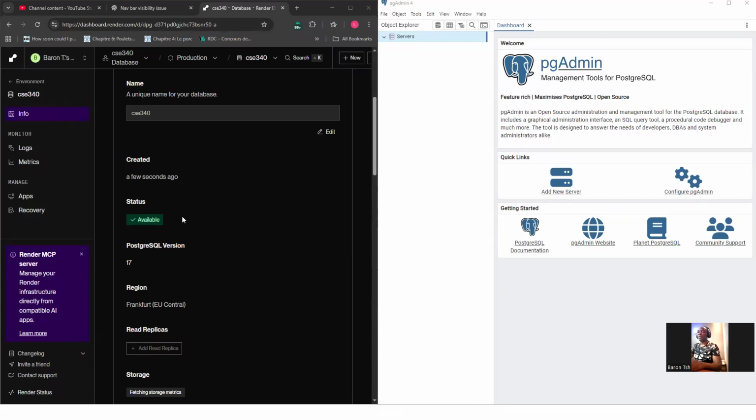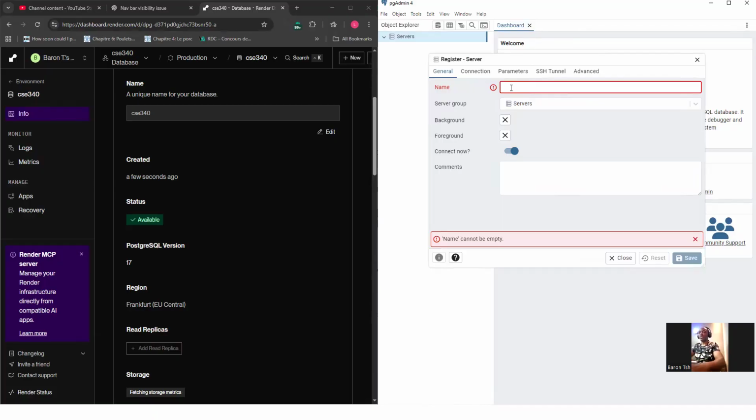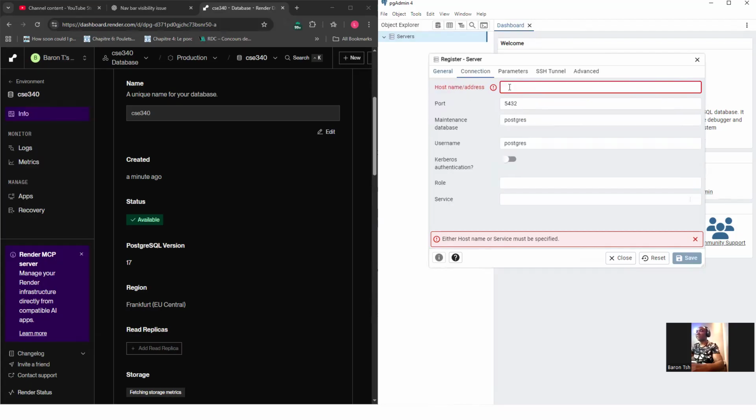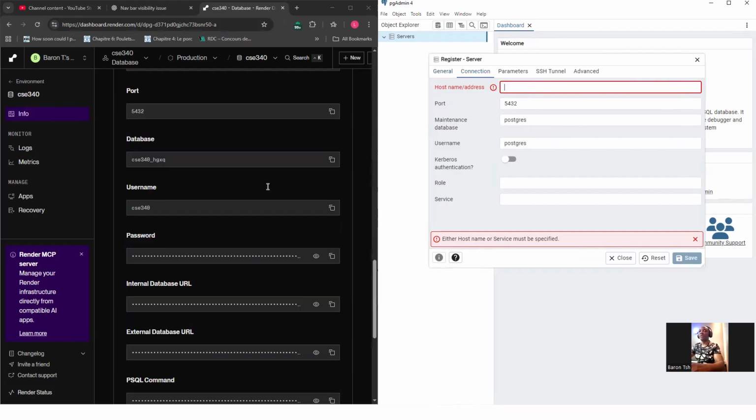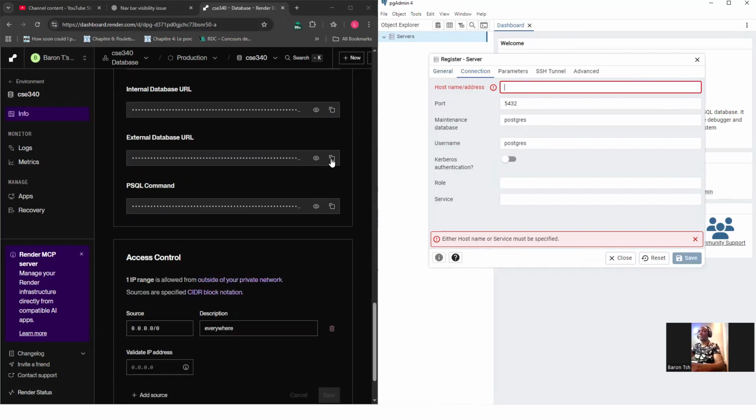So once the database has been created on render.com, I go back to pgAdmin to create a new server connection. Render.com. I don't connect now, turn it off. The host name will be the external URL. Then I'll remove anything that is not useful to this link.